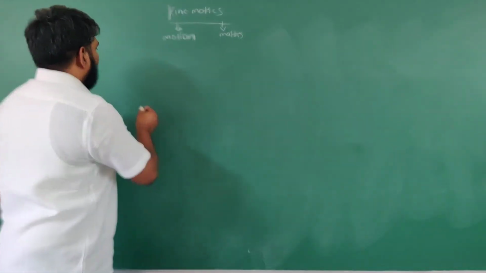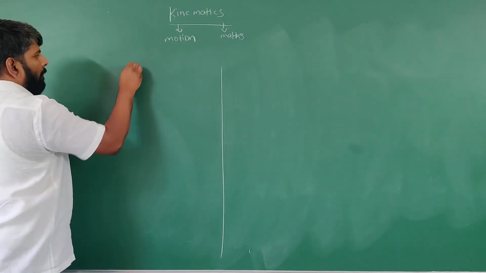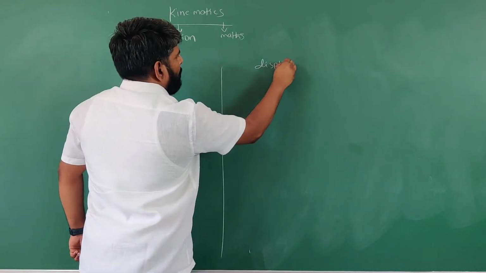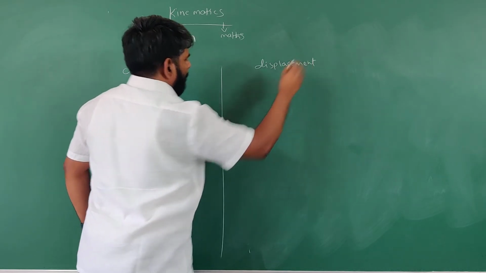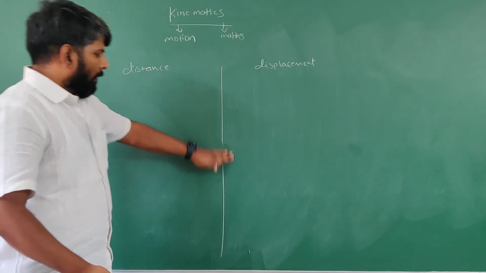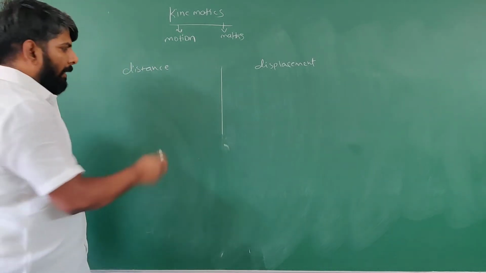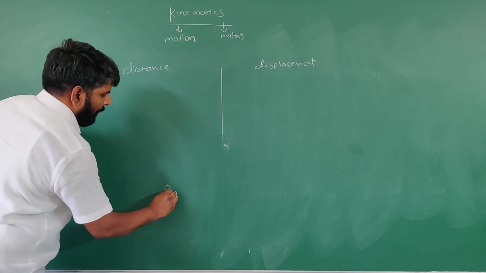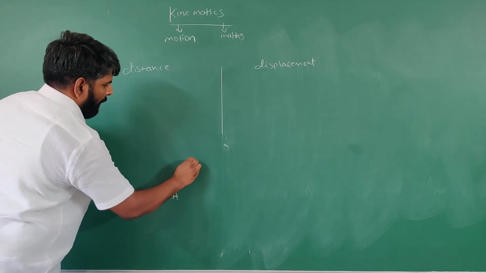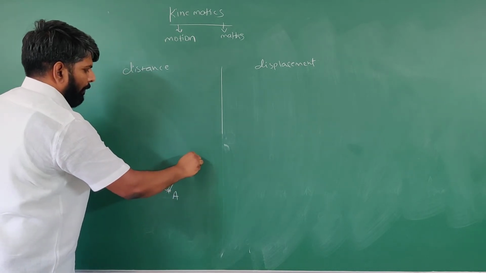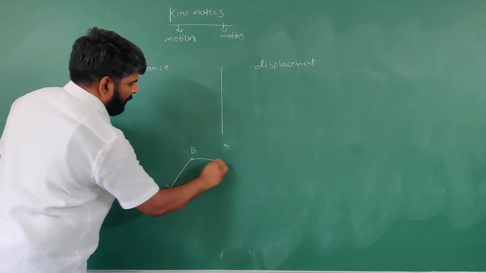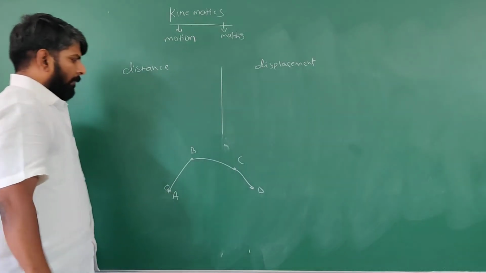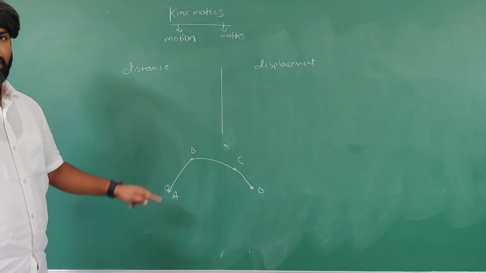Students, I told you very clearly about distance and displacement. Just for example, observe here: a body starts moving from point A and reaches B, next reaches C, next reaches D. Observe the successive positions in this path.